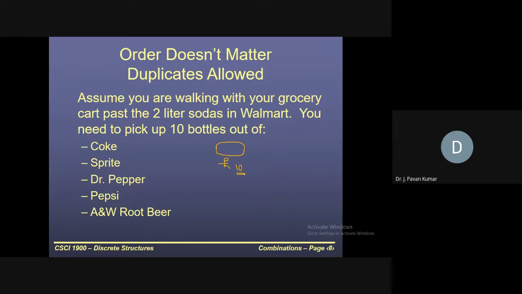Three friends went to the ice cream parlor, and 10 ice creams have to be sold to these three people. Or consider it another way: instead of three friends, consider three flavors.